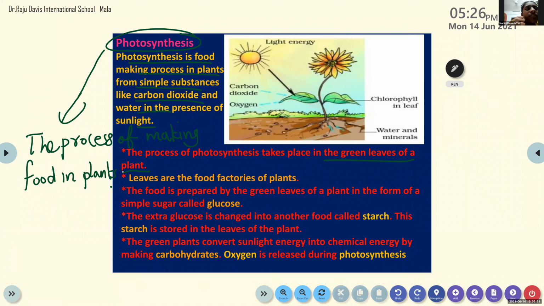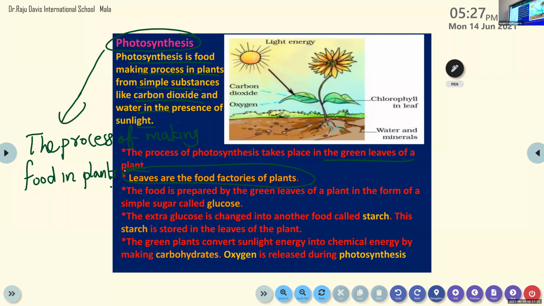What gives the green color to leaves? The green leaves of the plant. So because of that, what do we call the leaves? Leaves are the food factories. For an MCQ, I can ask you, name the food factories of plants. So what will you give me as the answer? Leaves. Leaves are the food factories of plants.